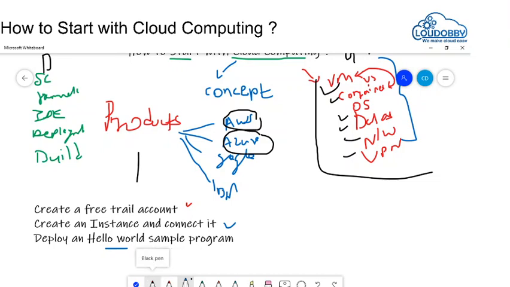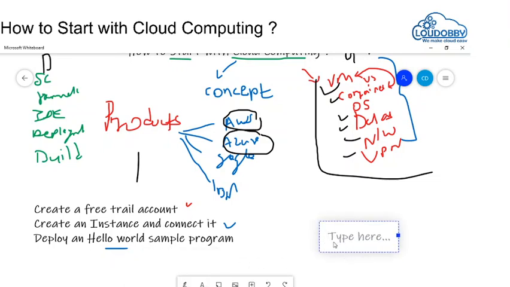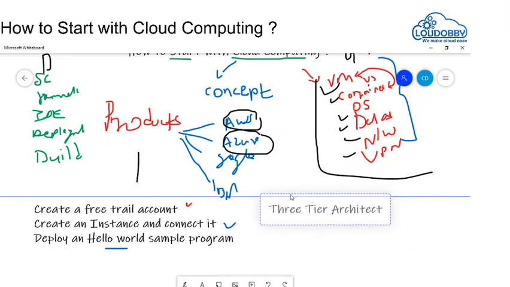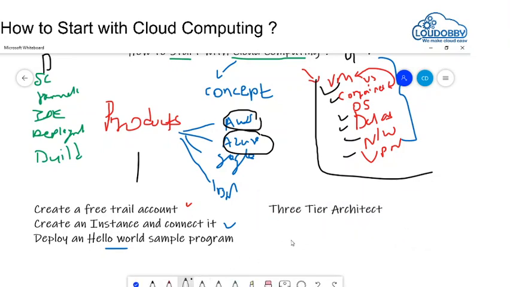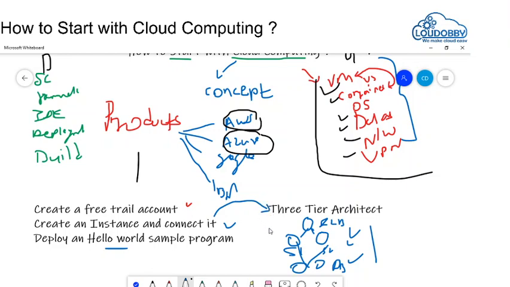And you should also try to have a three-tier architecture in the cloud. So you need to understand what a server with a load balancer is. It is a load balancer with server 1 and server 2, then it talks to your database. So load balancer, server, database. After the hello world program, start with your three-tier architecture application.